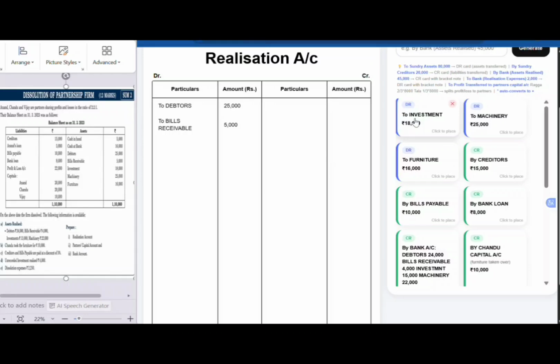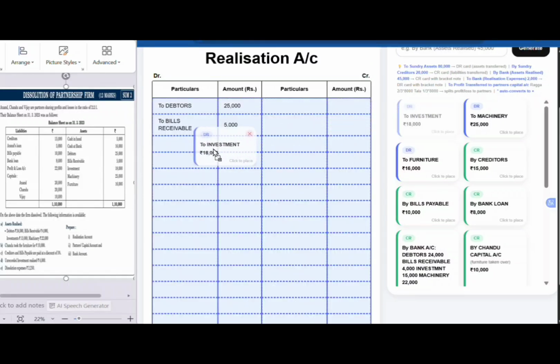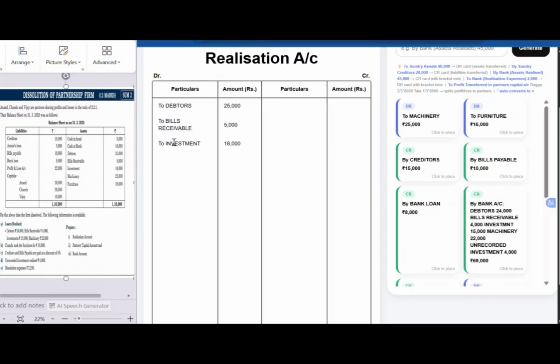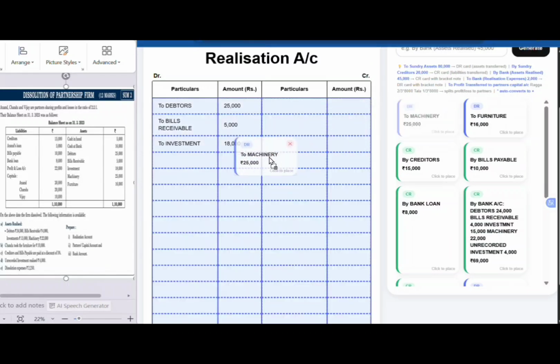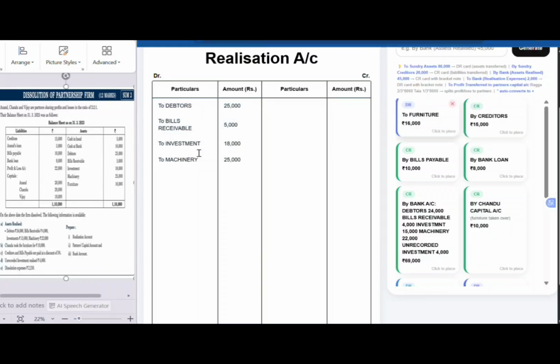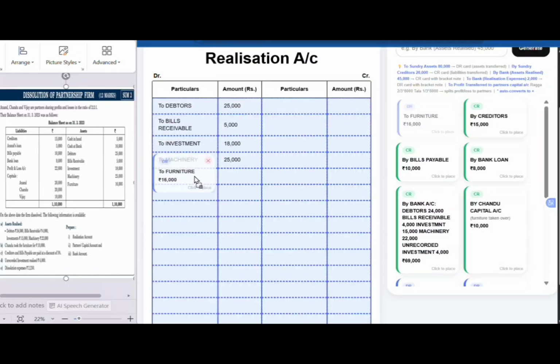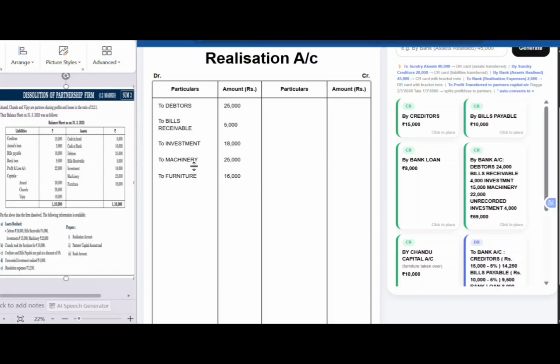To investments 18,000. So we have to bring all these assets in their book value. Next we have machinery. To machinery account 25,000, and the other asset is furniture. To furniture 16,000. So all the assets given in the balance sheet are brought down to the debit side of realization account, and the assets are closed at the time of dissolution.